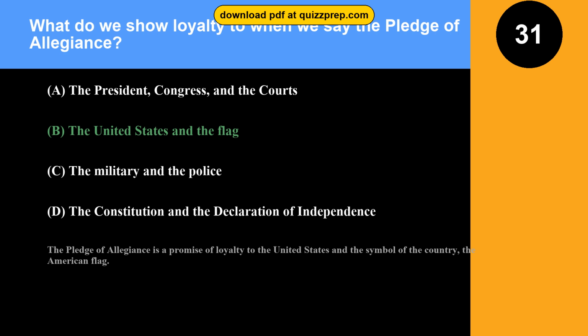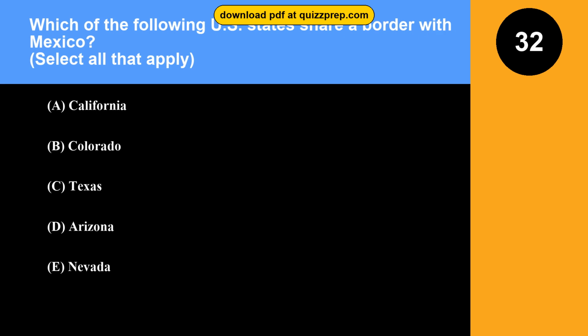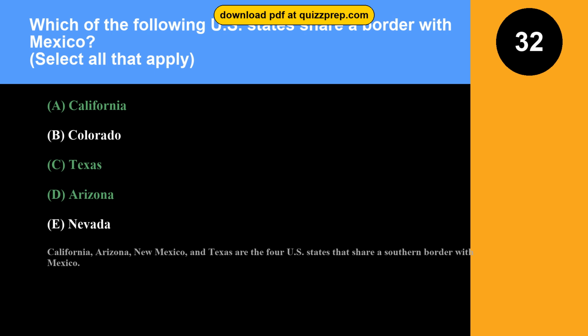Question 32. Which of the following U.S. states share a border with Mexico? Option A, California. Option B, Colorado. Option C, Texas. Option D, Arizona. Option E, Nevada. The correct answers are options A and C and D. California, Texas, Arizona. California, Arizona, New Mexico, and Texas are the 4 U.S. states that share a southern border with Mexico.